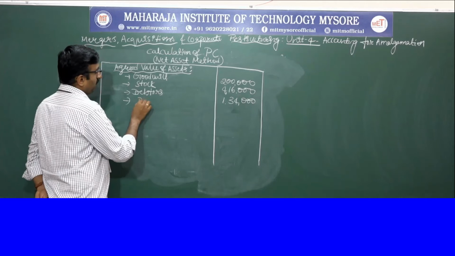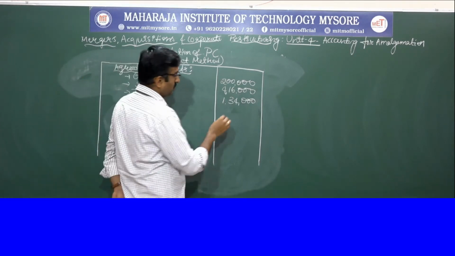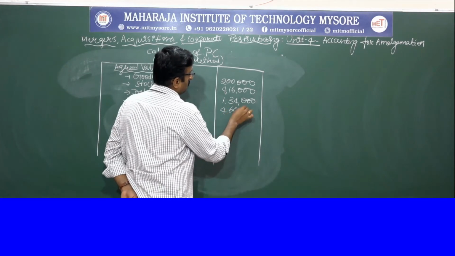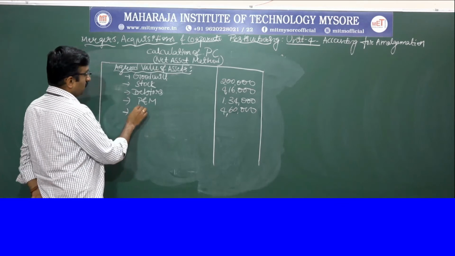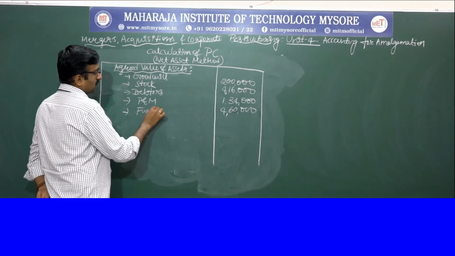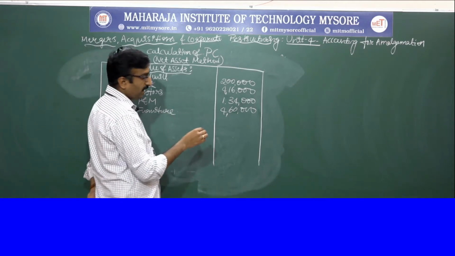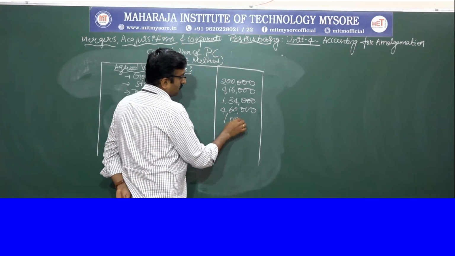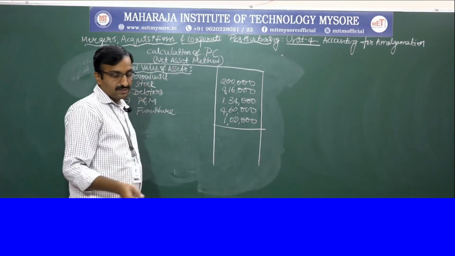Next we have plant and machinery, whose value is 4,60,000. And lastly we have furniture, whose value is 1,02,000 rupees. Do the total of these.